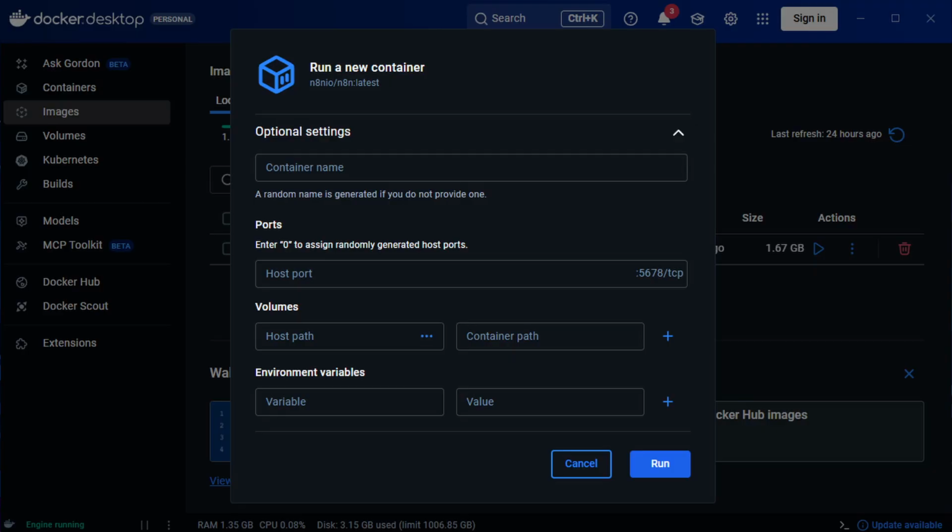Now, another thing is that there's a field that asks for the port number. You may assume that if you just click accept, it's going to automatically fill in the default port number, but that is not the case. You have to enter a port number into the field, because if you leave it blank, the container is going to start, but you're going to be unable to access it because it doesn't have a port number. So make sure you enter the port number and make sure you use the default port number, which is 5678. If you use anything else, then it's not going to work with your Google credentials.